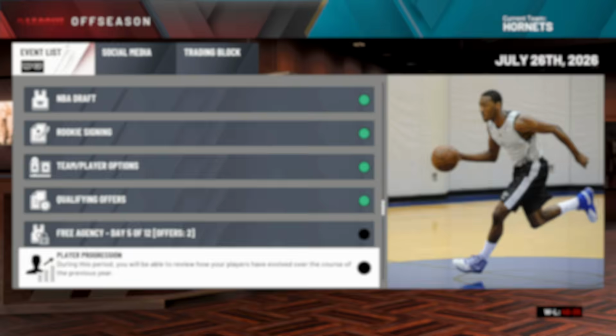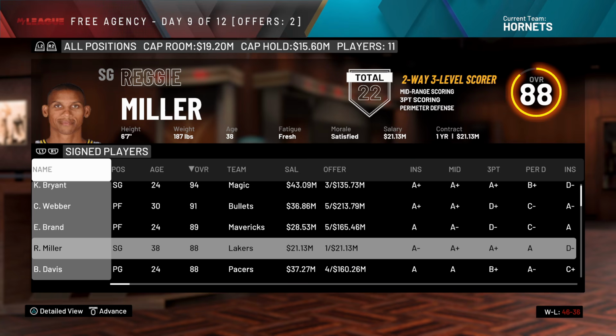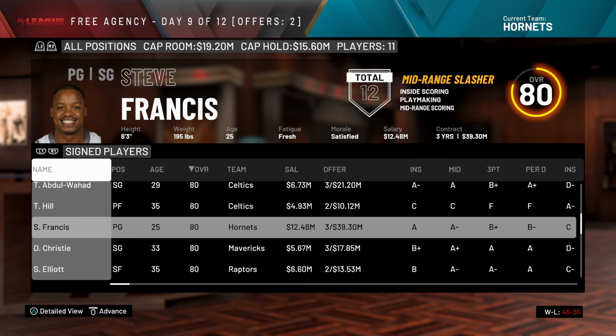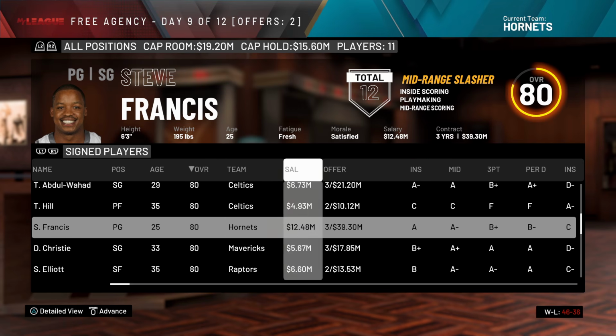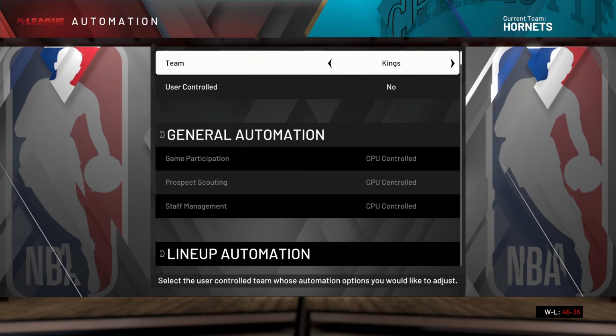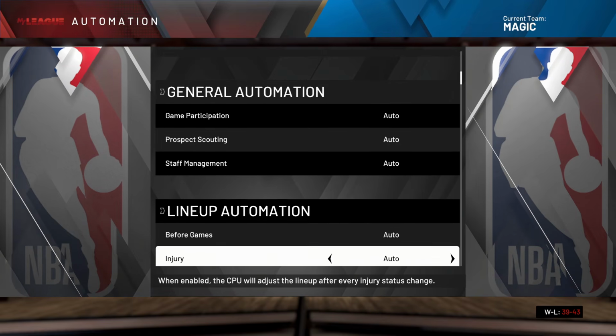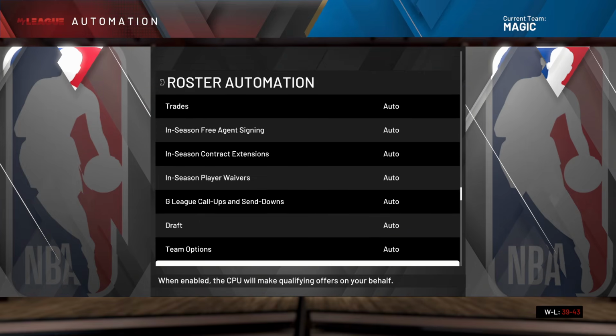It has been real Charlotte, but instead, as Reggie Miller goes to the Lakers, and the Hornets seemingly don't replace Kobe with anybody. Oh, they got Steve Francis. Wow, they overpaid the hell out of him too. Yep, it's been real. As Kobe returns, well, not returns, but he goes to Shaq's former team. He couldn't win a ring with Penny, but can Kobe? Penny hasn't got injured yet, so well, he can't.